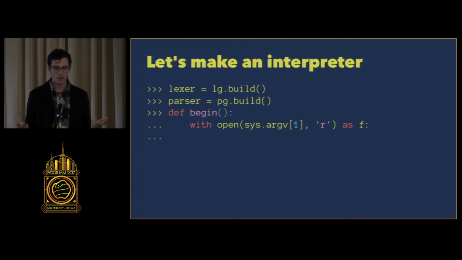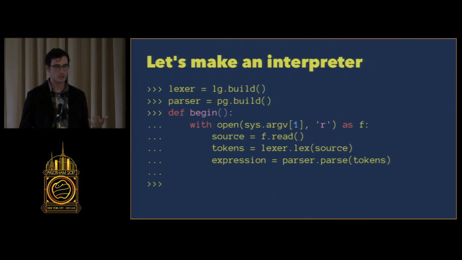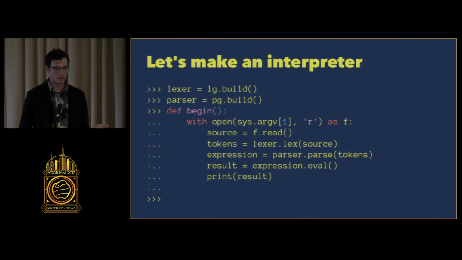We're going to assume that the first argument is a file name, and we're going to open it, and then we read the source. We hand the source to the lexer, which produces the stream of tokens. The parser parses the tokens and creates an expression, which is our main box. We evaluate the expression, and then we print the result to the console.